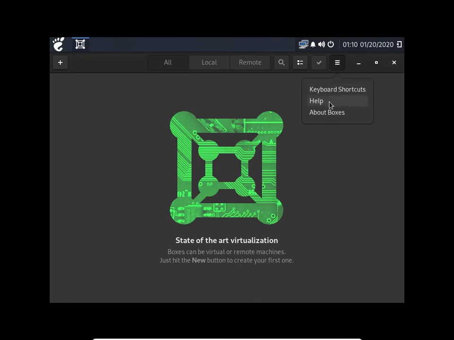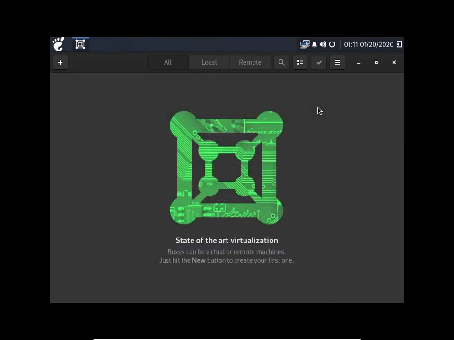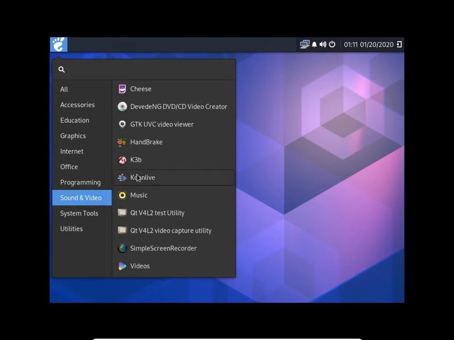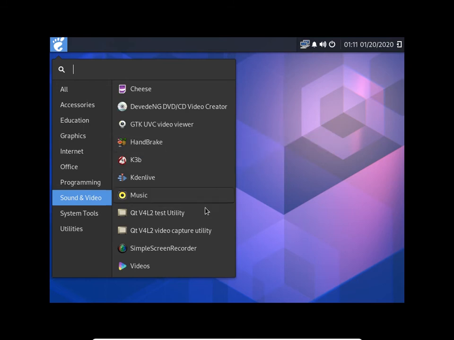Let's see if it'll give me a version. 3.34.3. Not bad. I like that feature. Gnome Boxes is not bad. I like the Oracle VirtualBox better though. Okay, so under sound and video, we got Cheese, which came with it, DVD for creating my DVDs, Handbrake, K3B, Kdenlive, all the stuff we asked for.